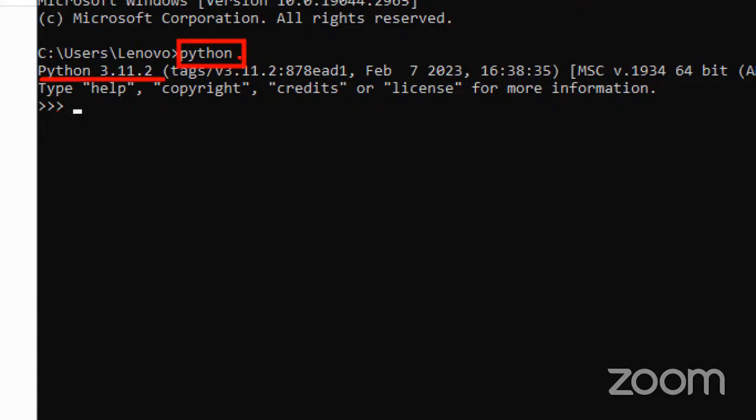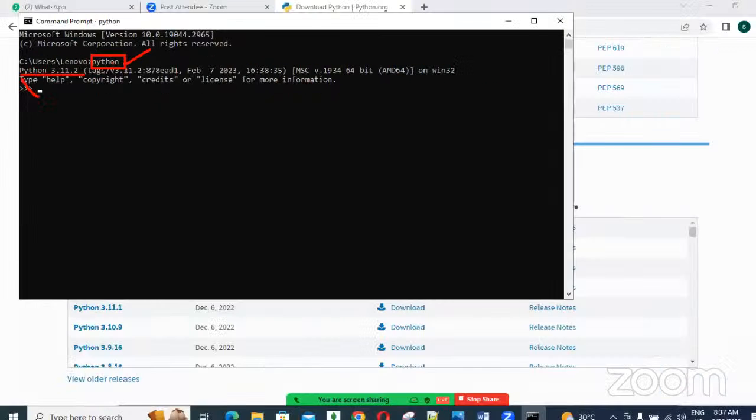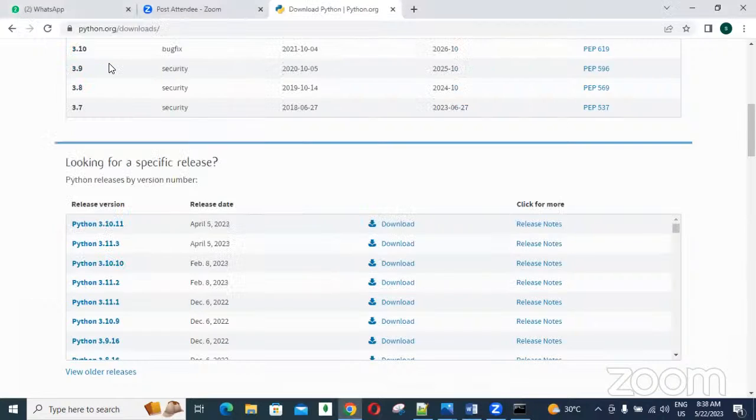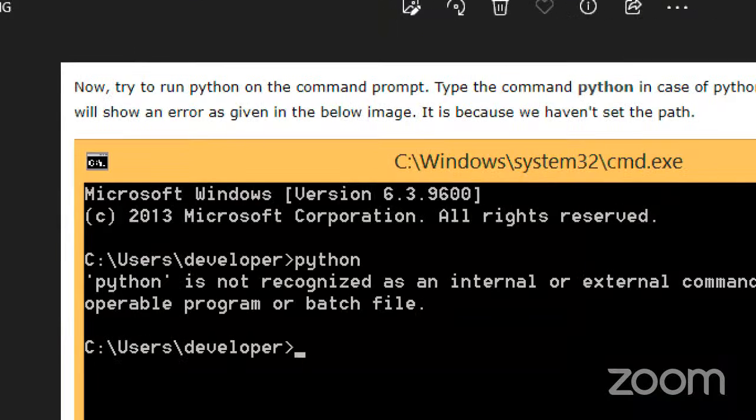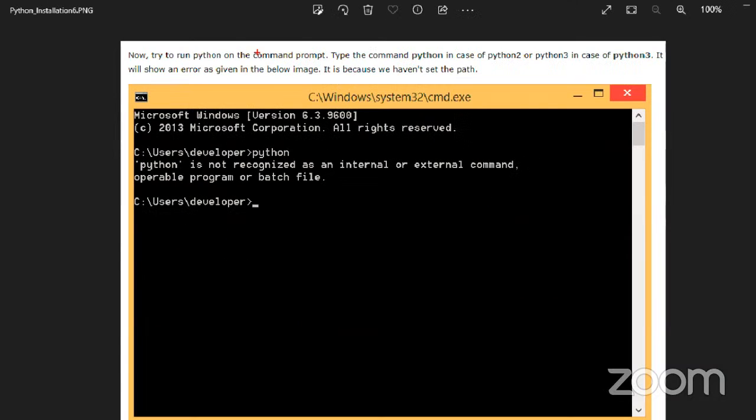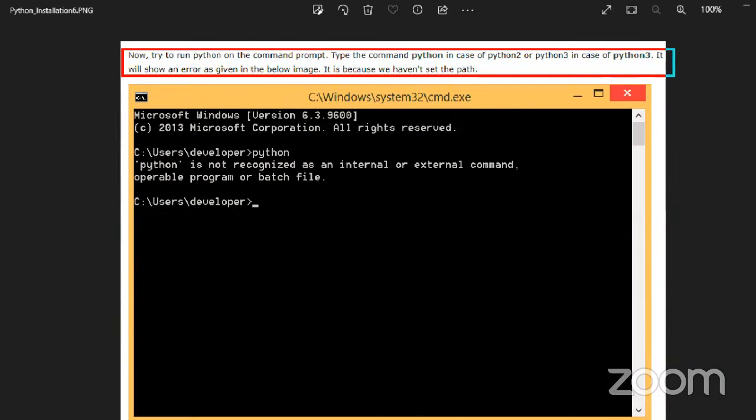If the Python environment variable section was not added properly, after clicking this, one exception, an error, is shown here: Python is not recognized as an internal or external command. Simply, Python not recognized, not finding, like one exception coming. That means the path was not added properly. So I'll show you that, you can see here. When you read the above content, guys, you will understand that information.